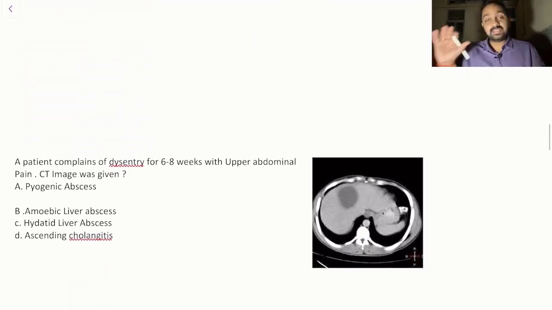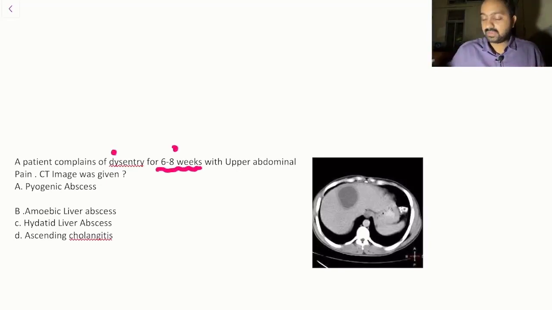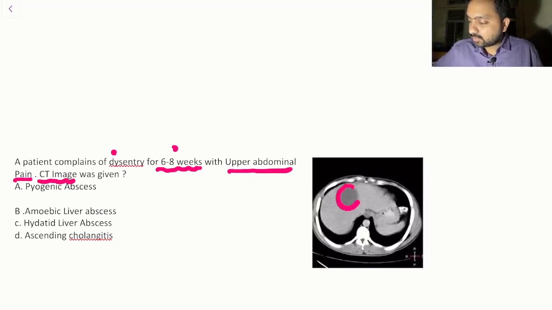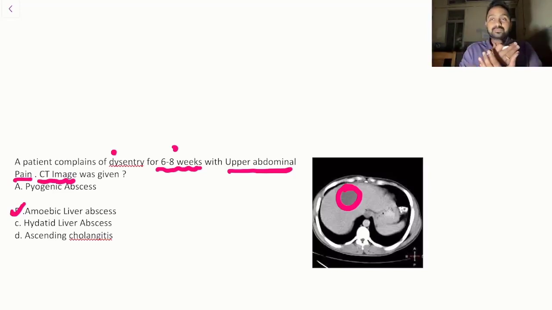So we had this: a patient complains of dysentery. The first clinical clue to your question, 6 to 8 weeks, upper abdominal pain, and the CT image was given, which is showing a hypodense homogeneous lesion, right? So the clinical clues were straightforwardly hinting towards your amoebic liver abscess, right? So there is no confusion regarding this, a straightforward question from your liver abscess topic.